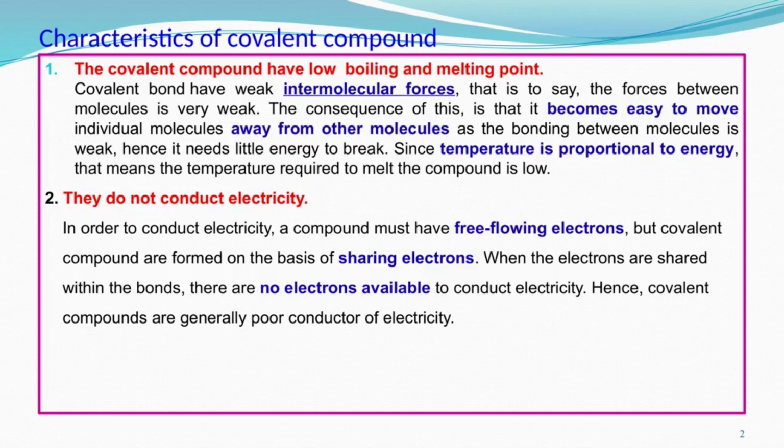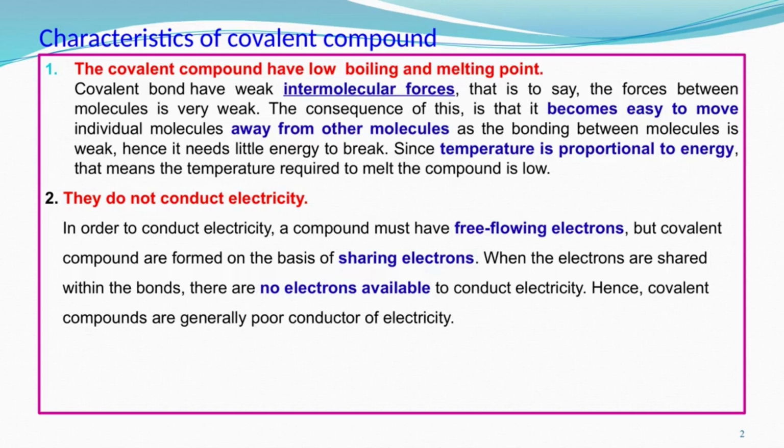Similarly, the answer is similar. In order to conduct electricity, a compound must have free flowing electrons, which we have learned in lower classes also. If there are no free electrons to carry the charge from one point to another, there will not be any flow of electricity. But covalent compounds are formed on the basis of sharing electrons.